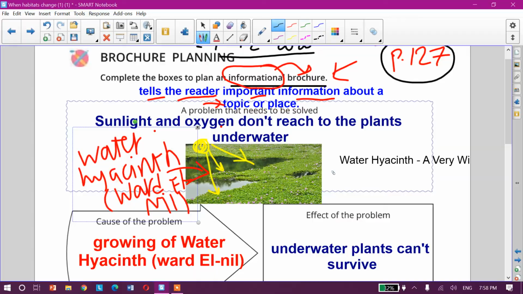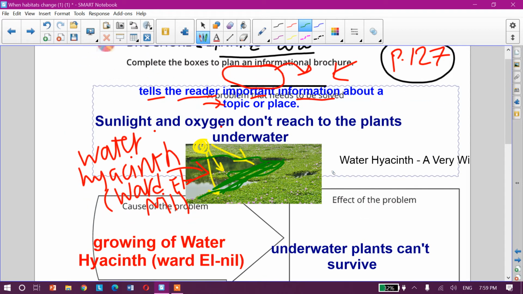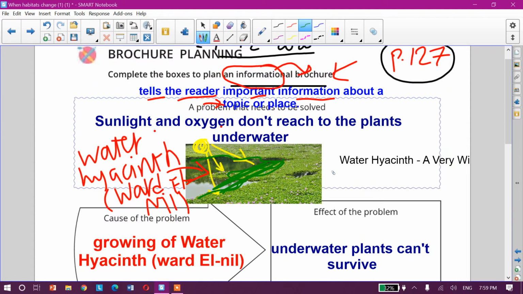This plant blocks. Block means prevent. Prevent sunlight from reaching underwater, and the oxygen in the air can't reach the plants underwater. Okay, we will watch a video about this water hyacinth.